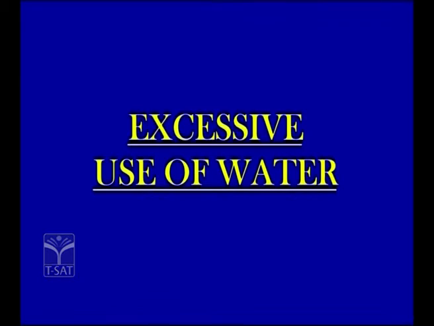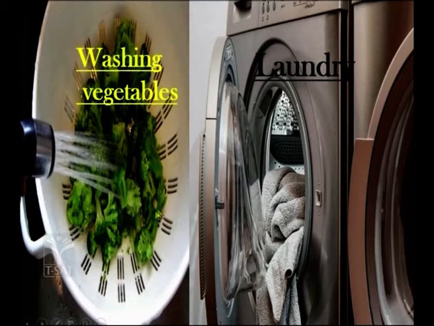Children, generally in our houses we practice the uses of water. We use water for various purposes. We have to use water for our need. We must not use water excessively. We will try to find out what are the excessive uses of water here. Look at here children, washing vegetables. While washing the vegetables, we keep the tap open and we are continuously wasting the water. Don't you think so children?